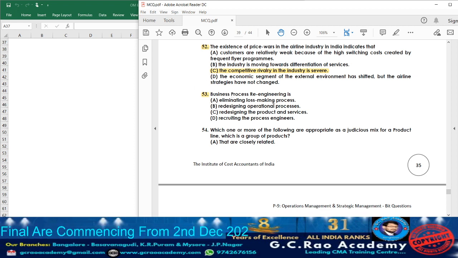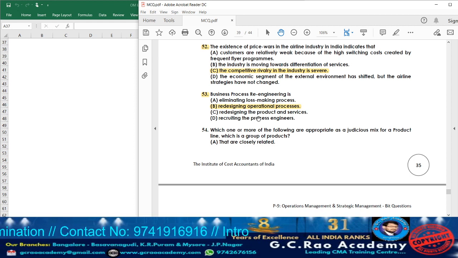Business process reengineering. In business process reengineering, what are they going to do? They are going to redesign the various operational processes of the business. That we are going to call business process re-engineering. Option A, what they are given, eliminating loss making process. No. Option B, redesigning operational process. Yes, option B will be the answer.